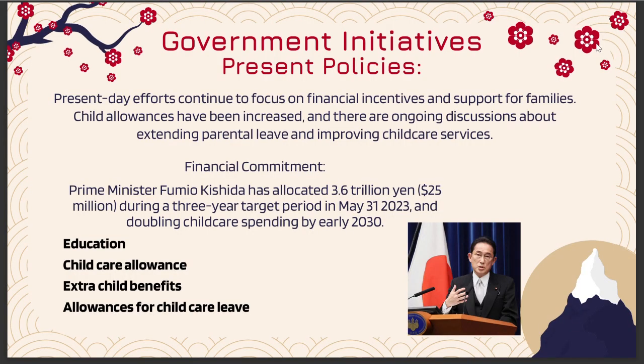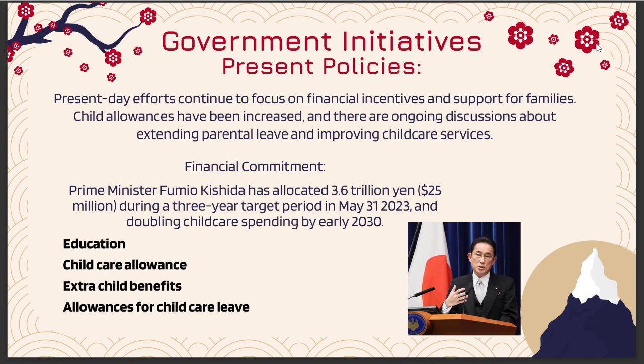Present-day efforts continue to focus on financial incentives and support for families. Childcare allowance has been increased, and there are ongoing discussions about extending parental leave and improving childcare services.